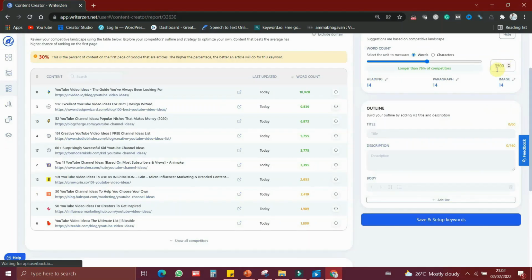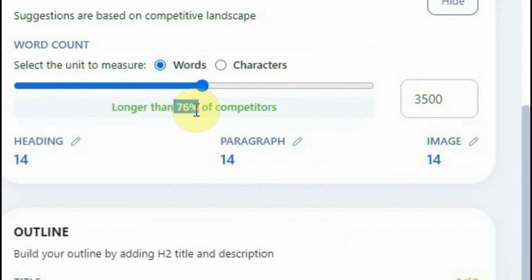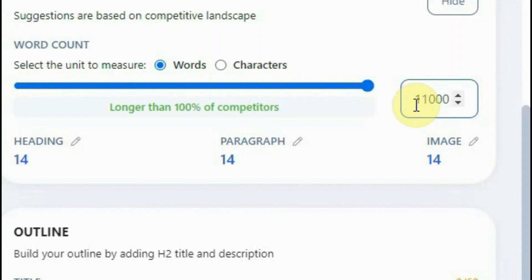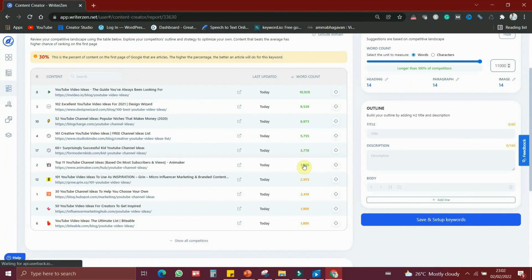With 3,500 words, it is longer than 76% of the competitors. With 11,000 words, it's 100%. I know writing an 11,000-word article is a tough job, but at least you can write a 3,500-word article. So you can decide the length of the article by using this method.